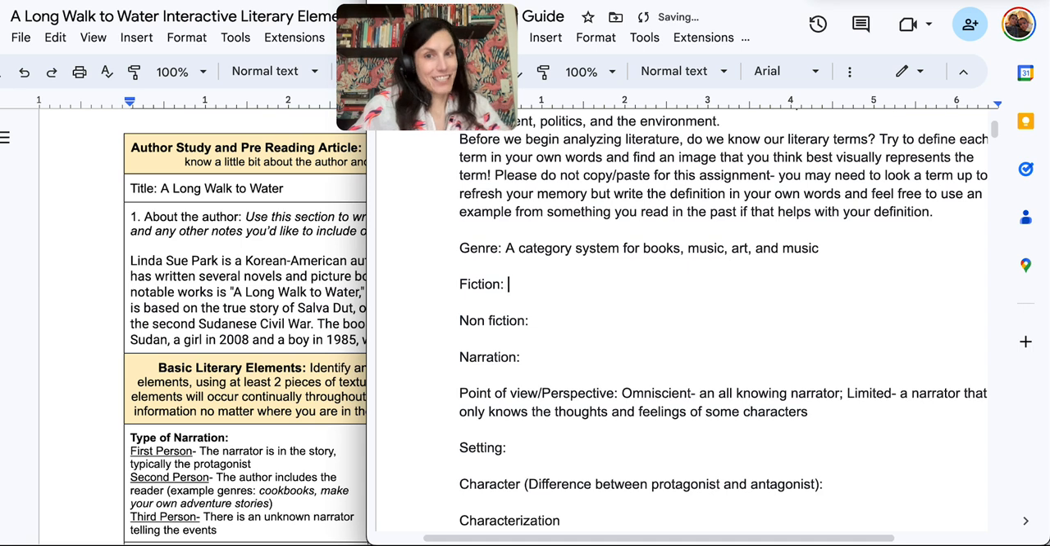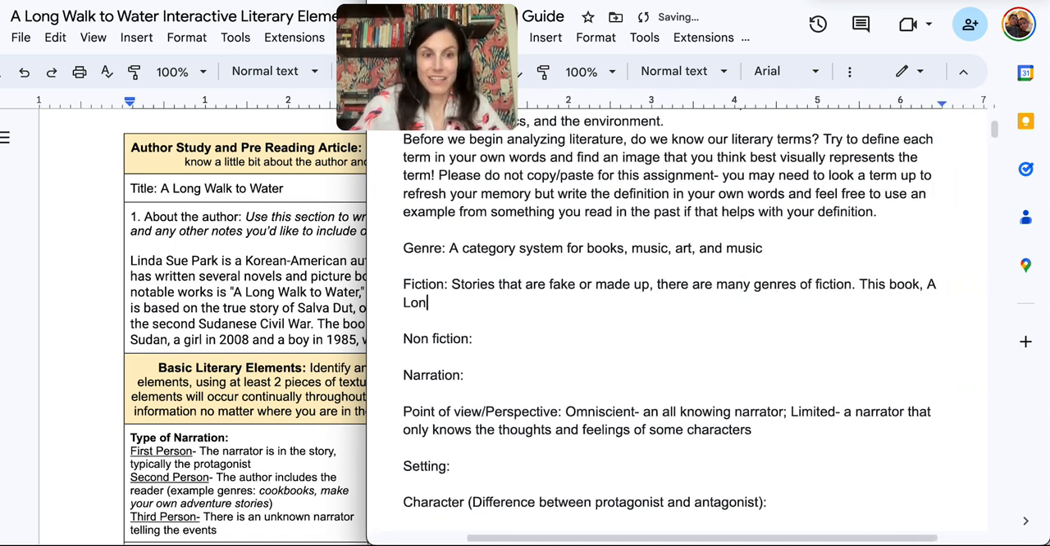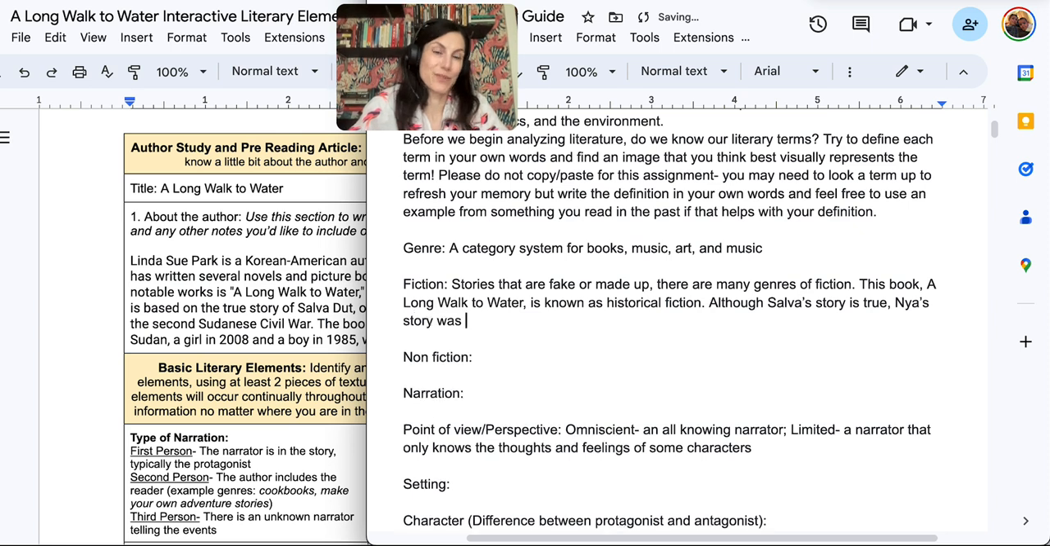And then you would have your fiction. So fiction would be stories that are fake or made up. I always remember fiction is false. And we can also say there are many genres of fiction. This book, A Long Walk to Water, is known as historical fiction. Although Salva's story is true, Nya's story was added for, we could say, the literary effects. I don't want to give anything away.